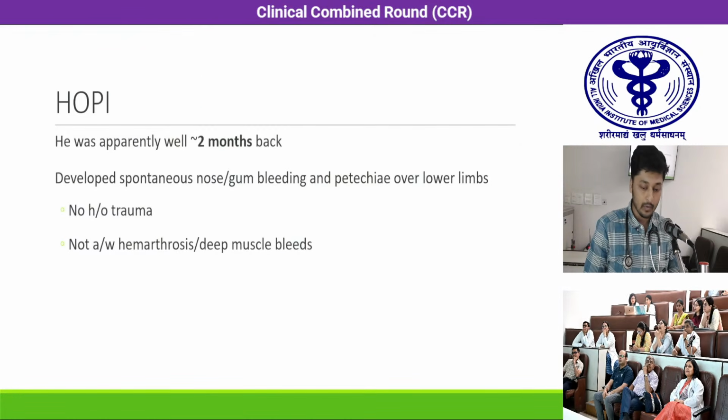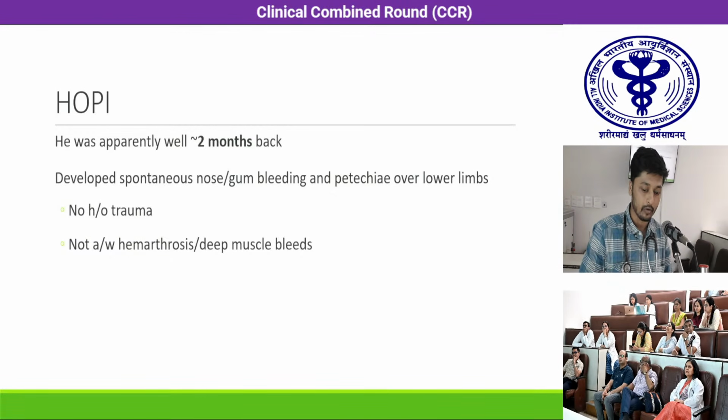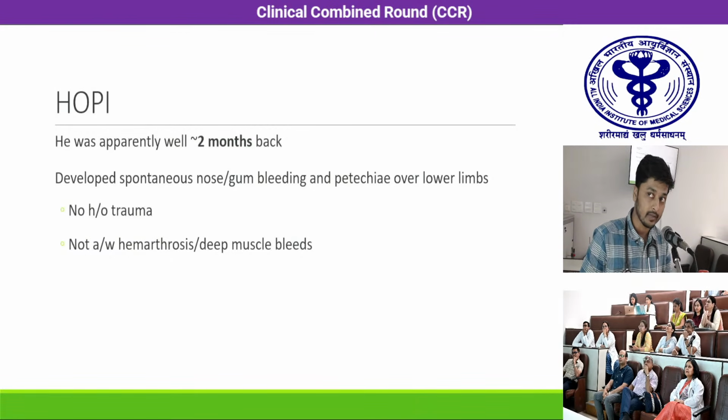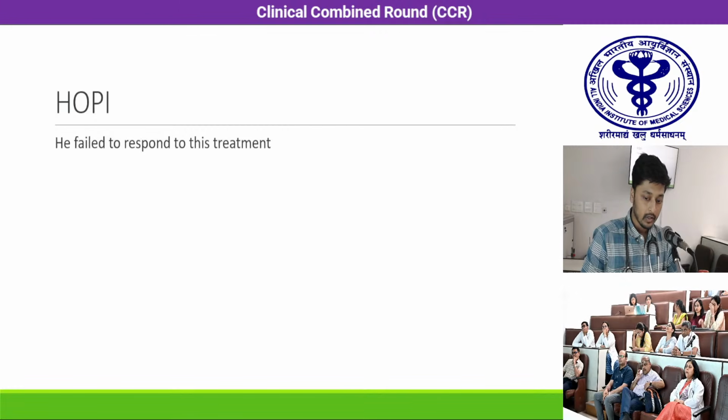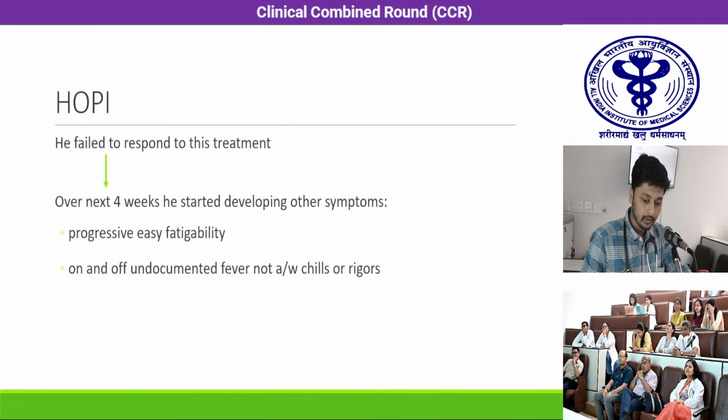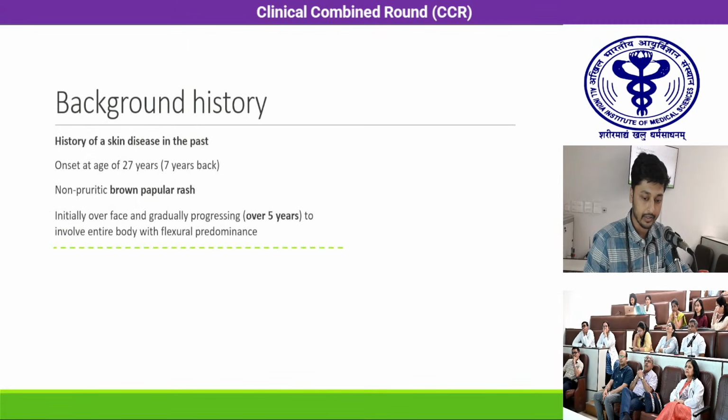He was apparently well 2 months back when he developed spontaneous nose and gum bleeding and petechiae over the bilateral lower limbs. These were not associated with any history of trauma. There was no associated hemarthrosis or deep muscle bleeds. For this, he was evaluated in an outside hospital and was started on oral steroids and injectable romiplostim. He failed to respond to this treatment. Over the next 4 weeks, he started developing other symptoms in the form of progressive easy fatigability, on and off undocumented fever, which was not associated with chills or rigors.